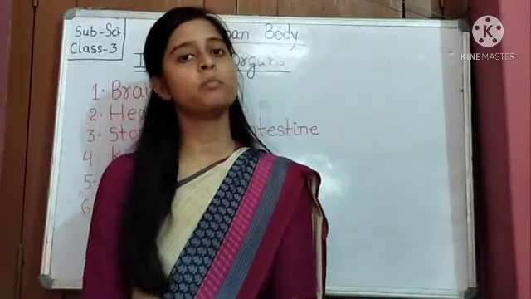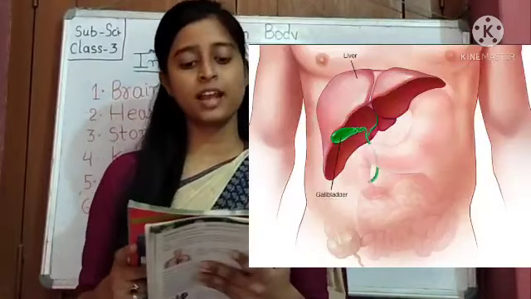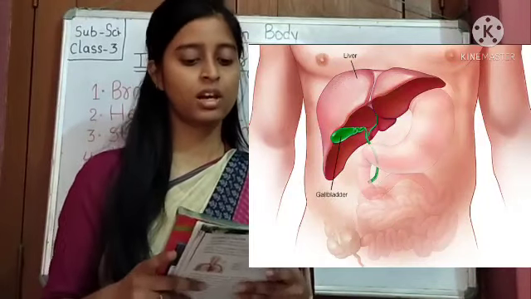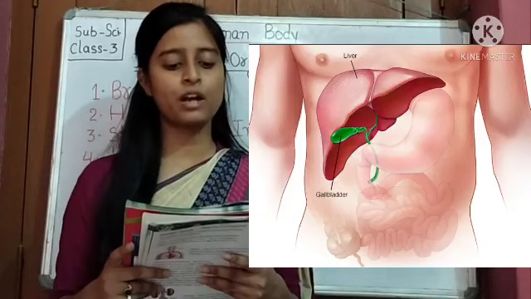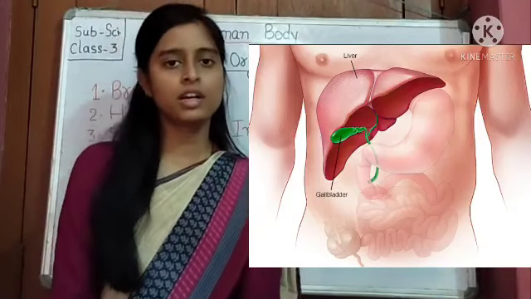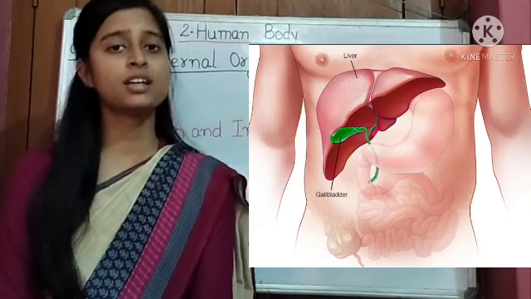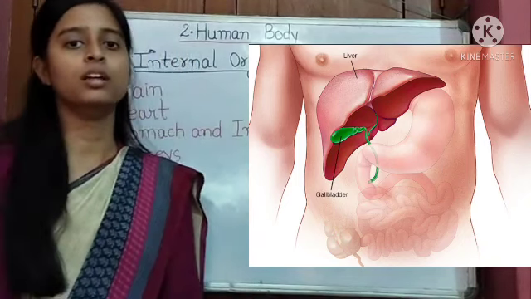Now we will discuss the liver. The liver is the largest gland in the body. It is located in the upper part of the abdomen. Which is the largest gland in the body? Liver.